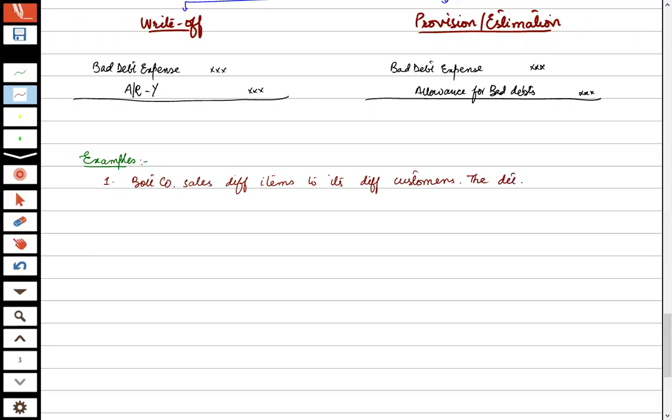The details of its debtors are as follows. Debtors means accounts receivable. A with the amount of $10,000, B with the amount of $50,000, and C with the amount of $100,000.